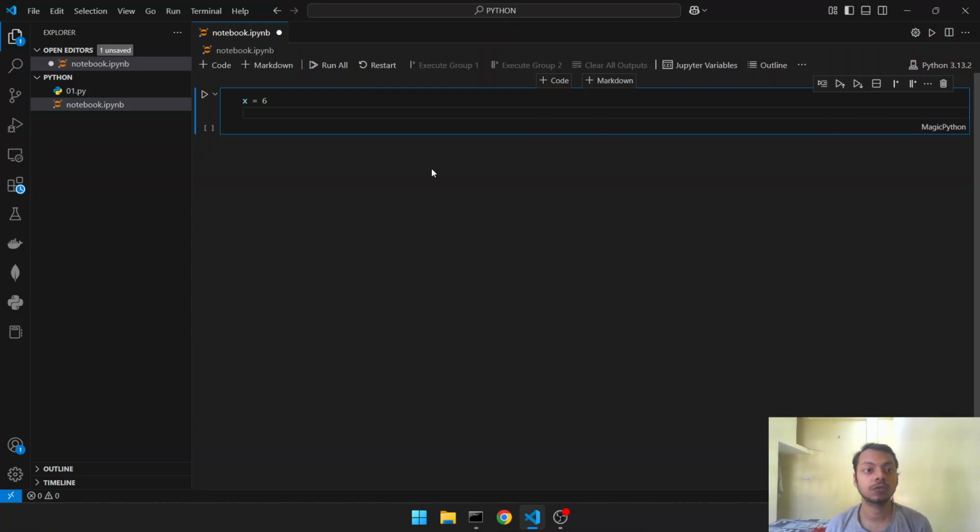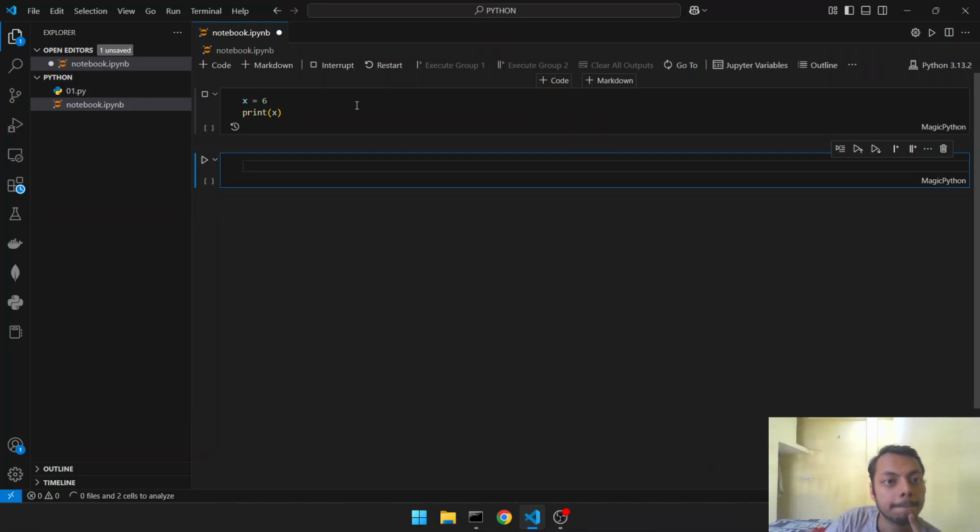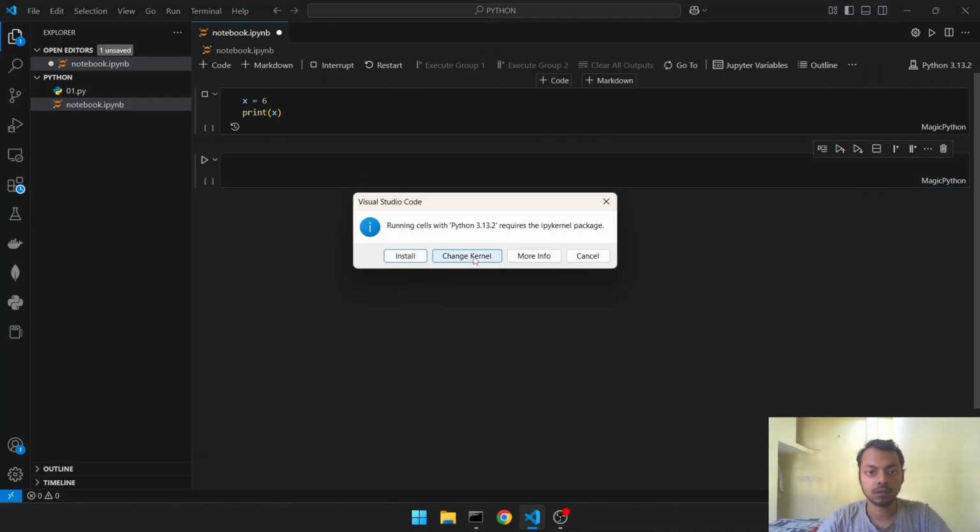Okay, so now we learned about keywords, and now here x is an identifier which stores the value 6. Now let me print x. It won't cause any problem. See, it is connected, and let it show the output. The identifier name here is x, that is small x. Okay, where is the output? It's still running.